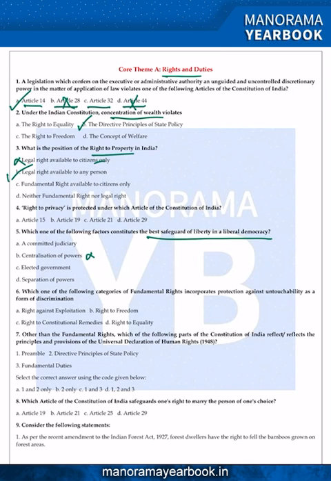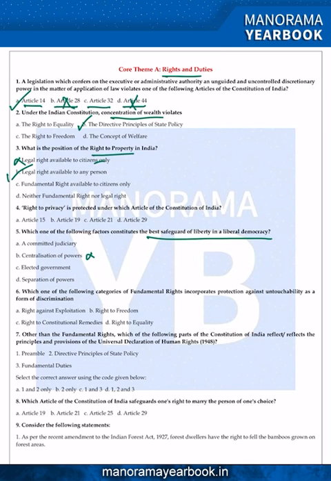We know that in our system we follow decentralization. We have a three-tier system: at the central level we have a union government and a union legislature, called the Parliament, which consists of the President, Lok Sabha and Rajya Sabha. When it comes to the state, we have a chief minister heading the state government and state assemblies, and we also have one more tier, the Panchayati Raj system. So decentralization ensures liberty, not centralization. So option B can be eliminated.